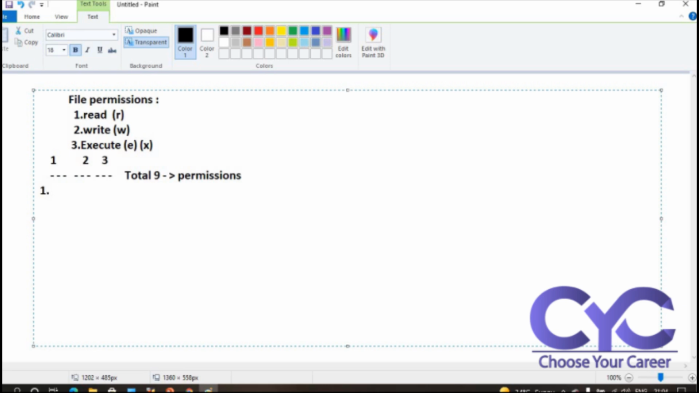So here the first slot will represent owner, and the second one represents group. I will tell you what this is. The third slot represents others. See here, first slot represents owner, second slot represents group, third slot represents others, in permissions, not file permissions. This is how internally a Linux server will take it.